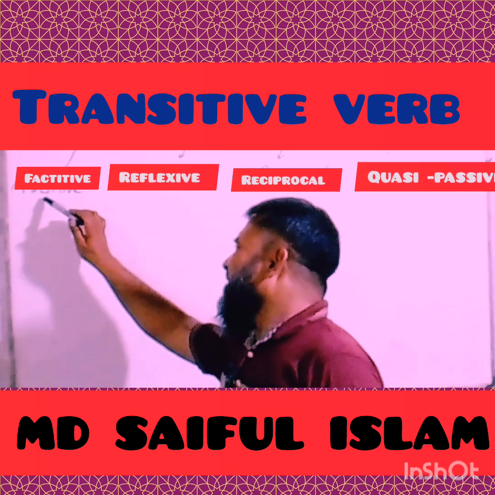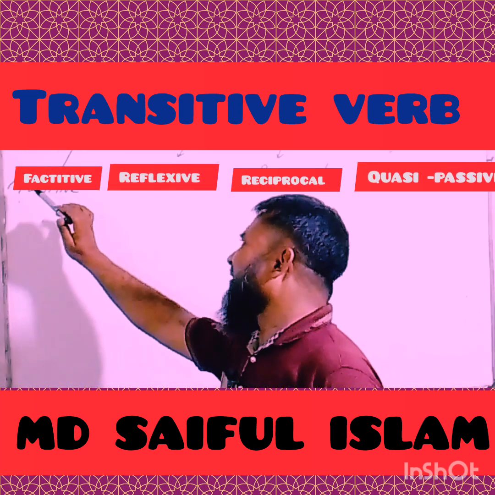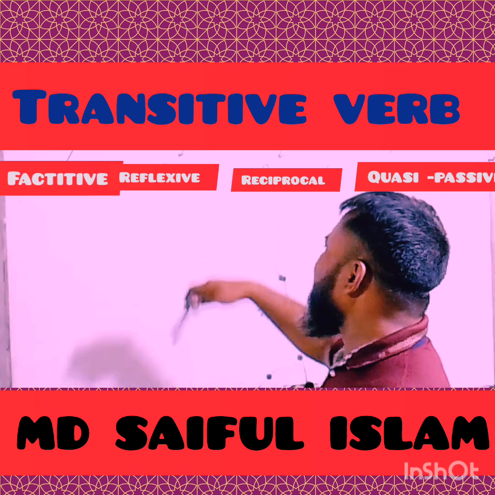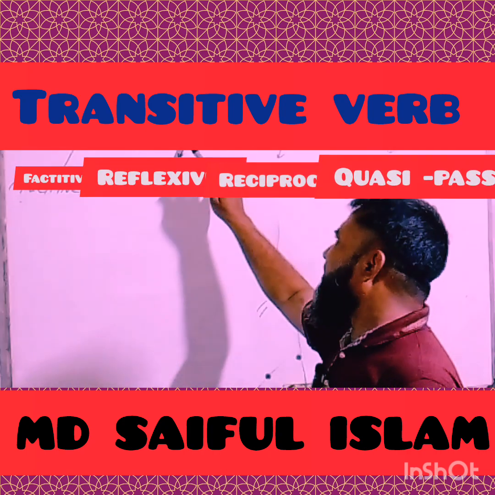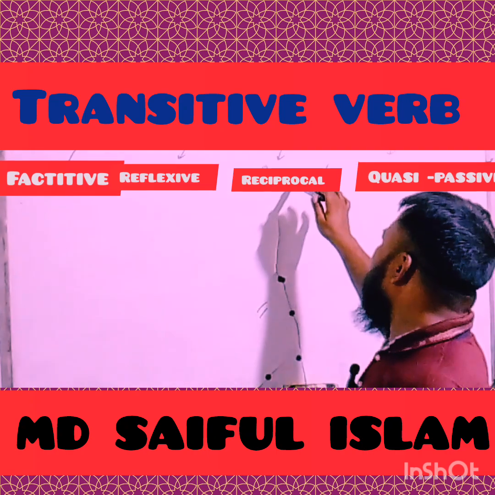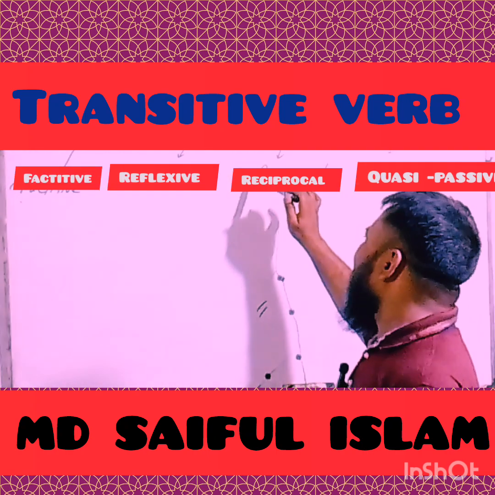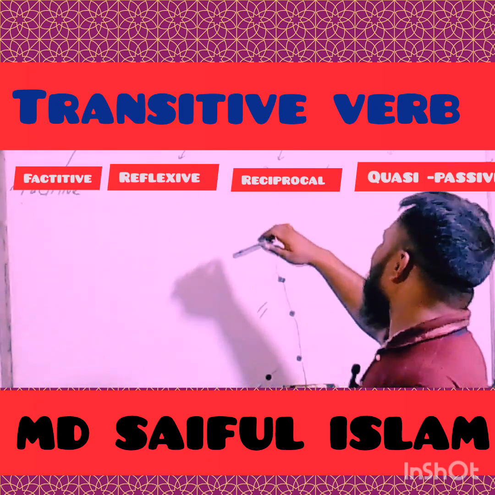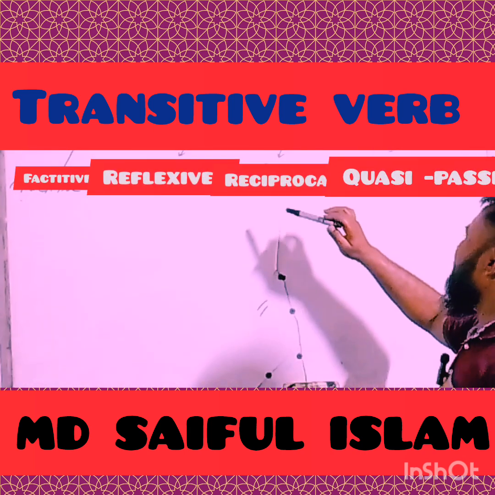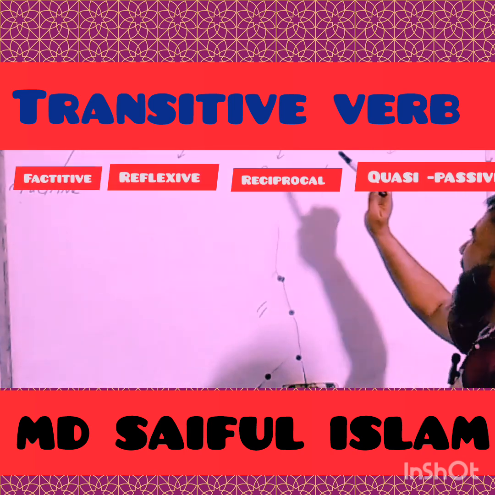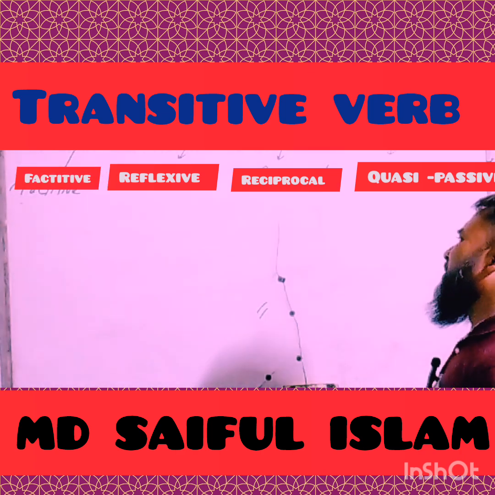Number one, factitive transitive verb. Reflexive transitive verb. Reciprocal transitive verb. And quasi-passive transitive verb. You have understood clearly.